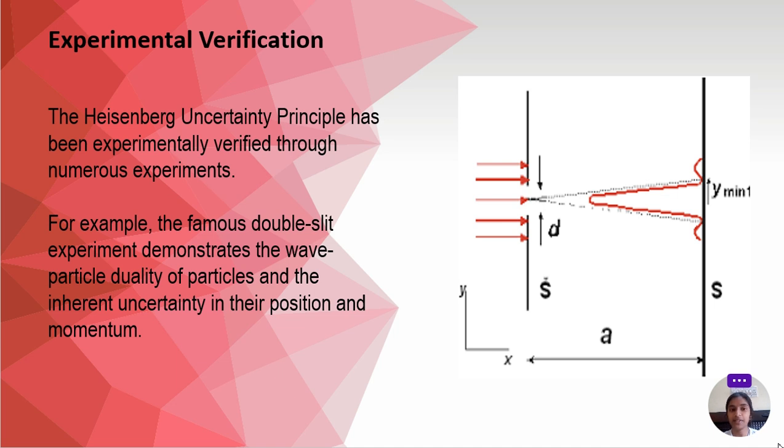Next is experimental verification. The Heisenberg uncertainty principle has been experimentally verified through numerous experiments. For example, the famous double slit experiment demonstrates the wave particle duality of a particle and the inherent uncertainty in its position and momentum. As we all know, in the double slit experiment there are two screens used, one is the large screen and the other is the split screen. Using this, the waves which pass, even the uncertainty principle can be explained.